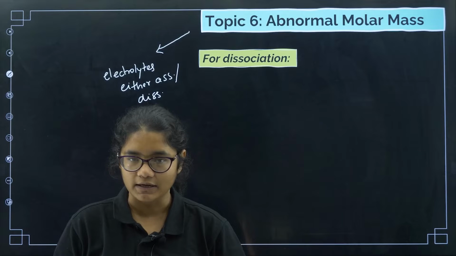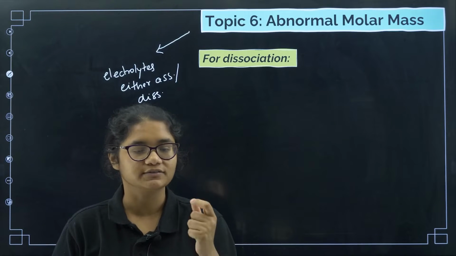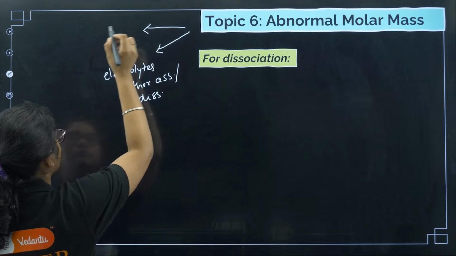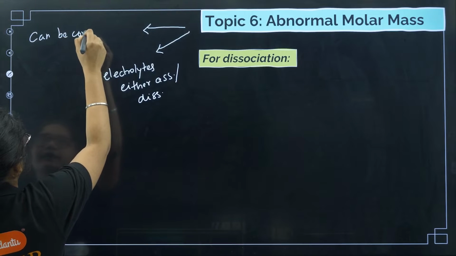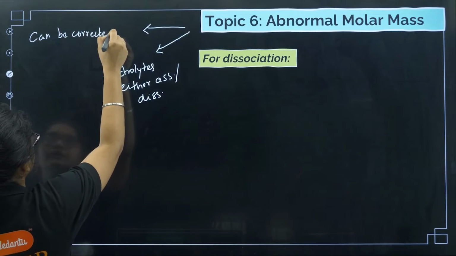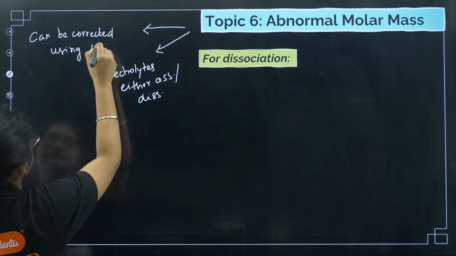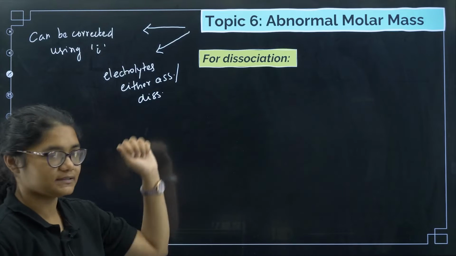Now this can be corrected by multiplying a factor called I, which is called the Van 't Hoff factor, right? So how to correct this one? Abnormal molar mass can be corrected using a factor called the Van 't Hoff factor, that is I. Okay, with I we can correct this one.